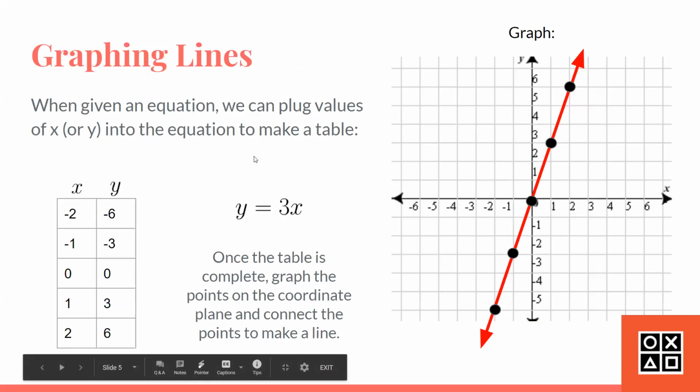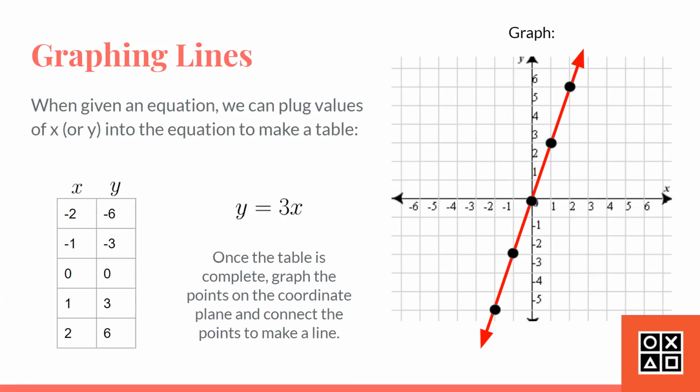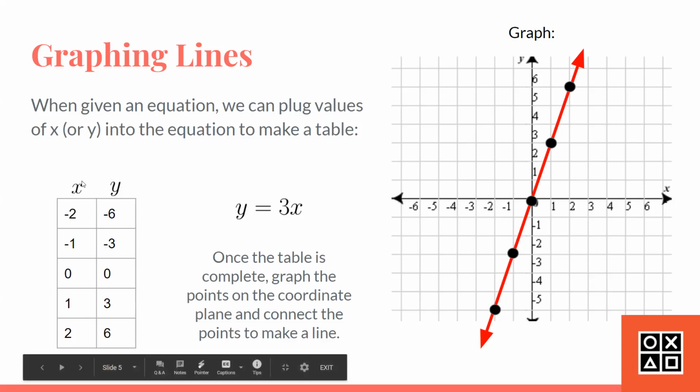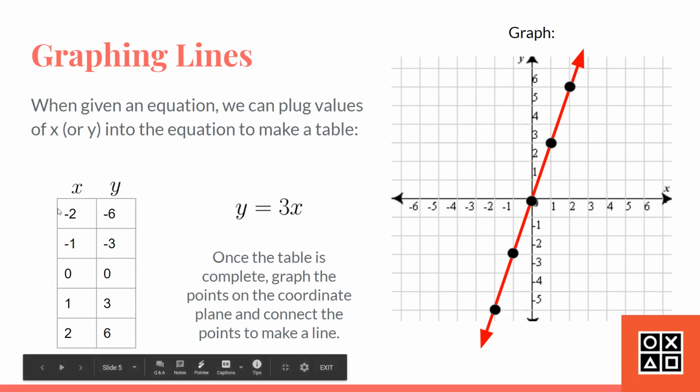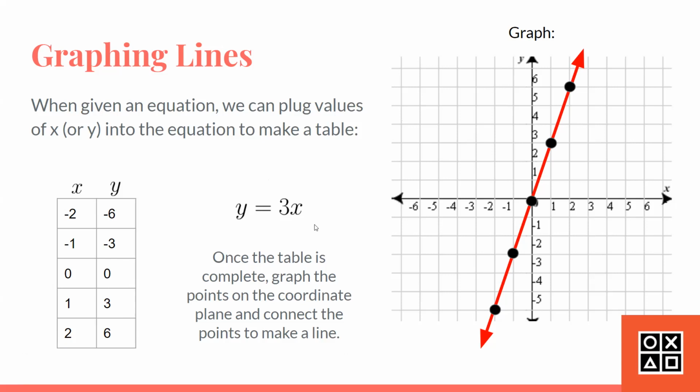Graphing lines. When given an equation, we can plug values of x or y into the equation to make a table. So for example, we have y equals 3x. Here we can make a table. This column is the x column, and here's the y column. What we did is, using this equation, we plugged in either the x or the y value in order to get the other value.